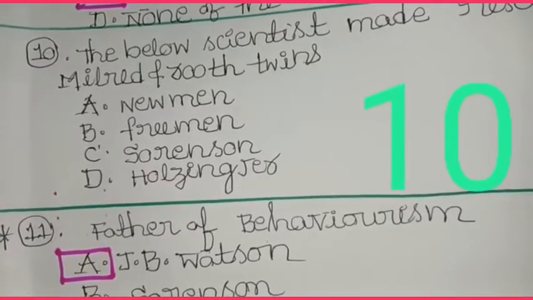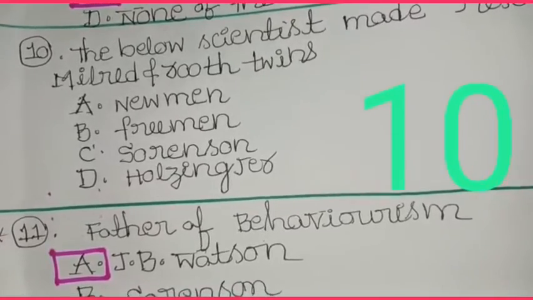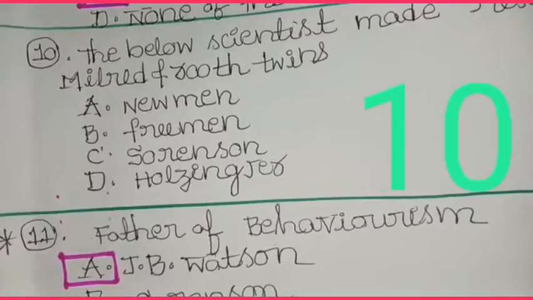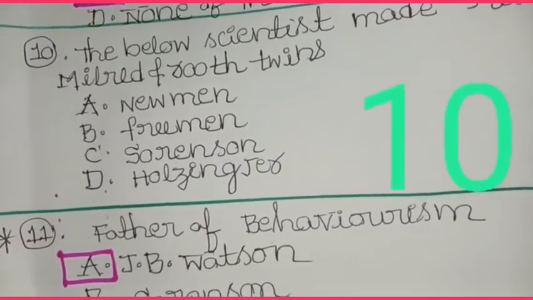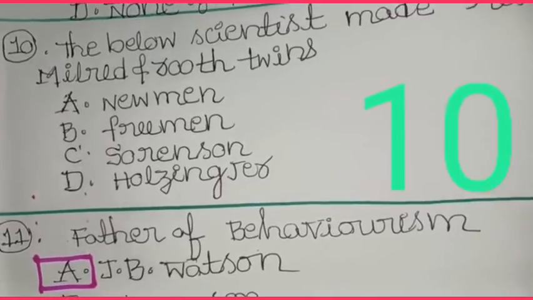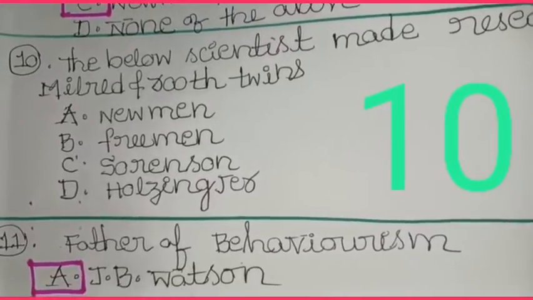The answer is C. Sorensen. Sorensen made research on Mildred and Ruth twins. So C is the right answer.